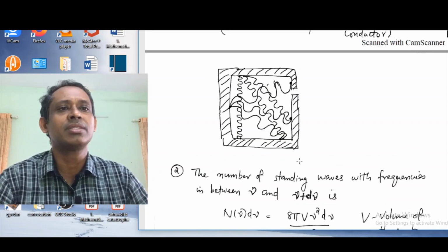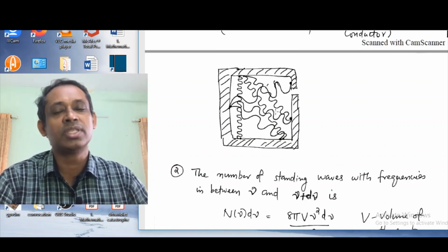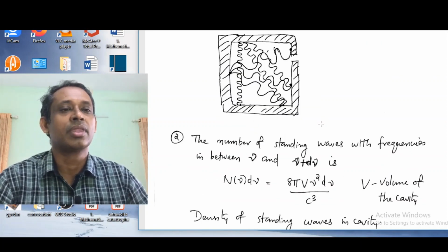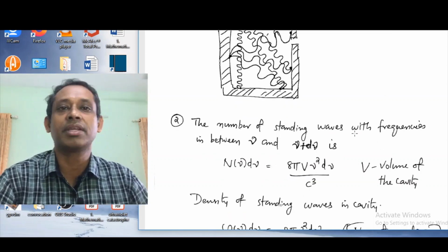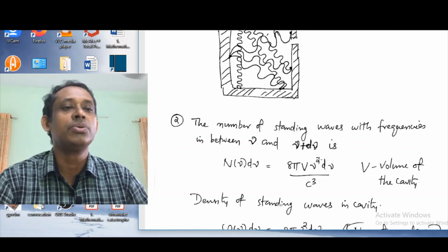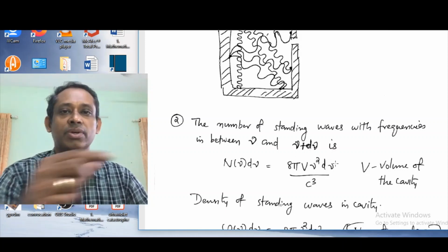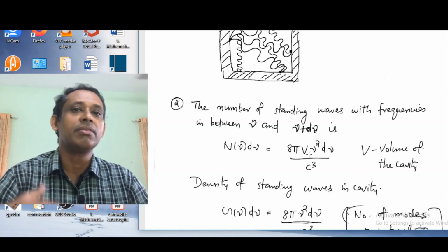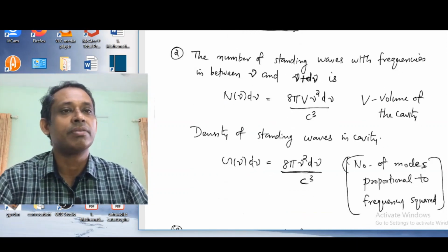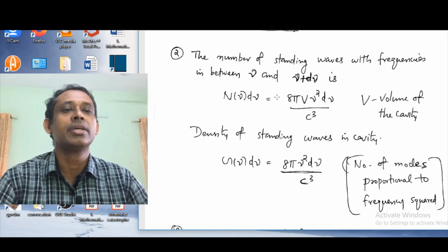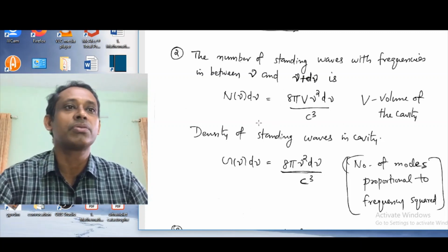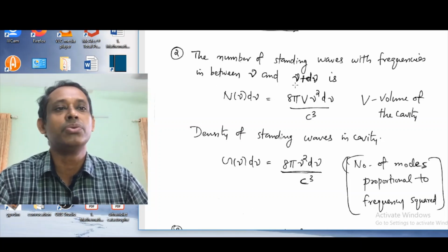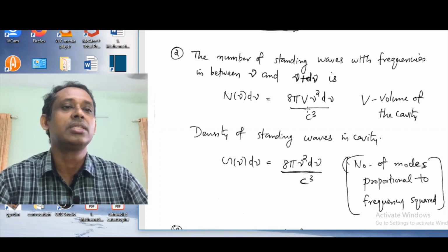So various frequencies, various modes are possible, and what we are doing here is we calculate the number of standing waves with frequencies between nu and nu plus d nu, a frequency spread d nu, that we can calculate, that we are not doing for the time being, that is equal to n of nu d nu. The number of standing waves with frequencies between nu and nu plus d nu is given by 8 pi v nu square d nu over c cube.